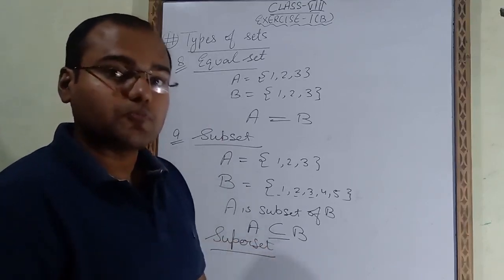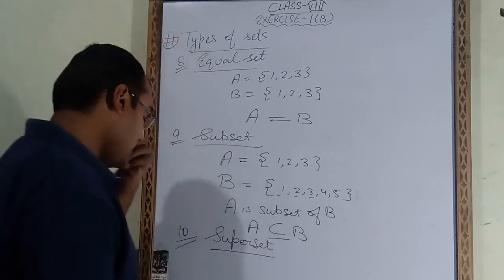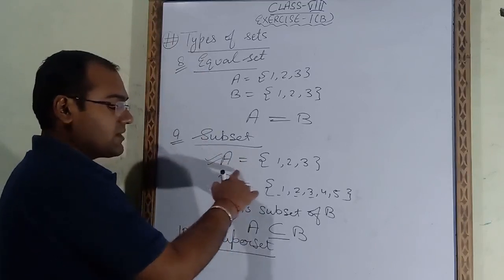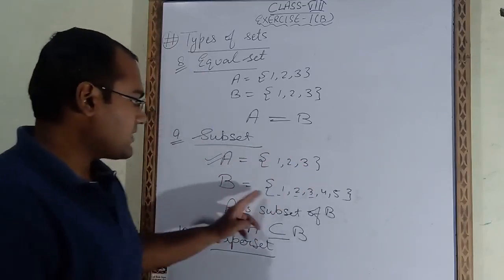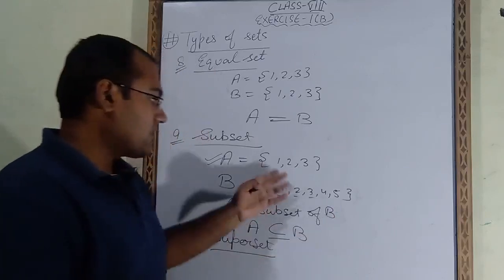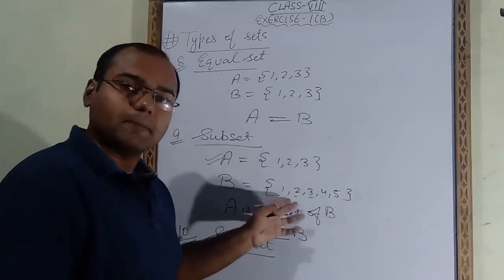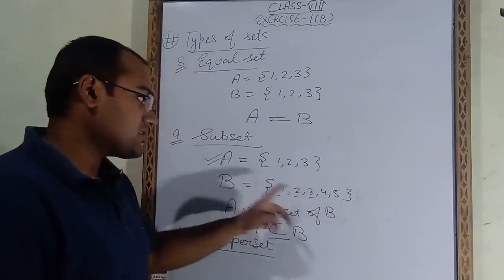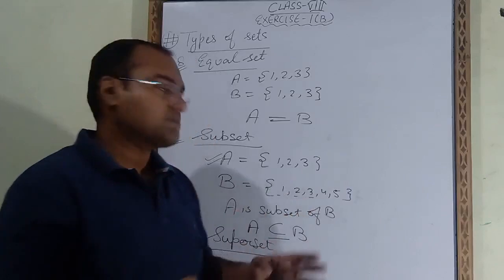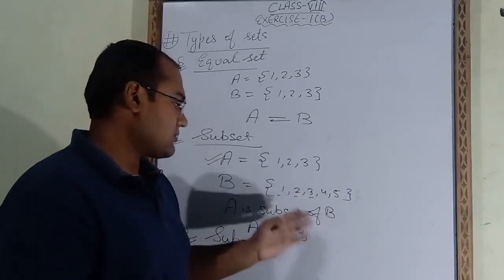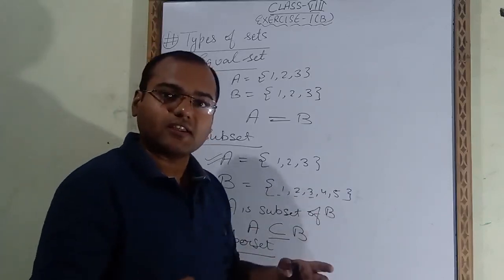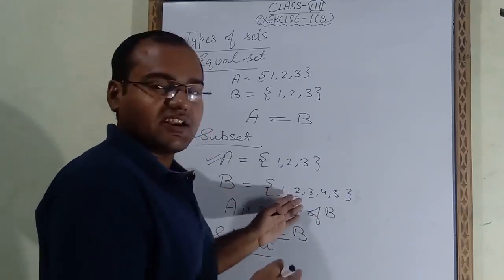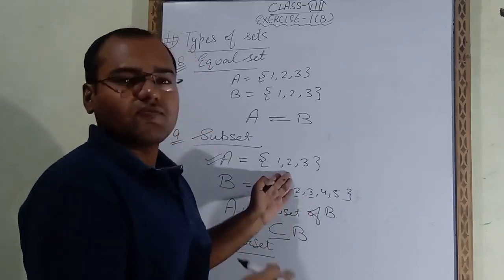What is superset? Let's take this same example. A's elements are 1, 2 and 3. B's elements are 1, 2, 3, 4, 5. So what we observed? All these numbers are coming in B, so we said that A is a subset of B. But in this case B has two extra elements. That means B is the larger set, with more elements. That means B is super. Super means strong. You can say in common language it is strong and this is weak.